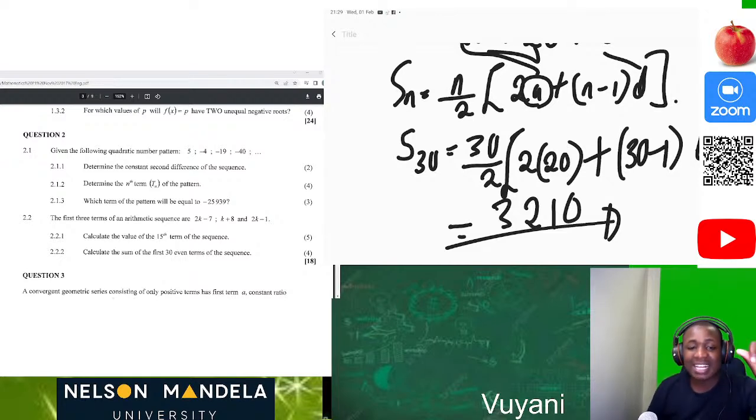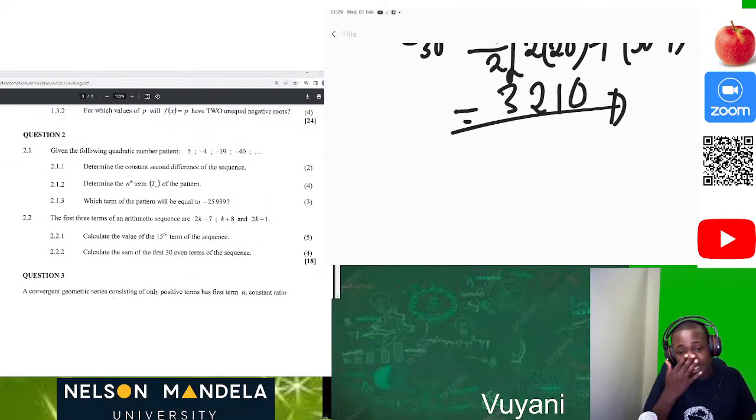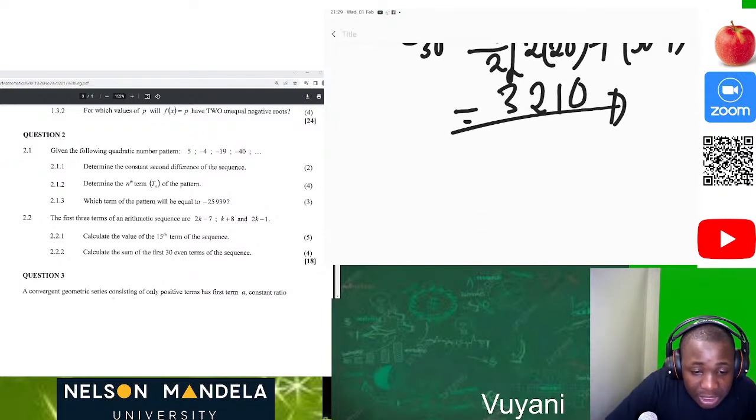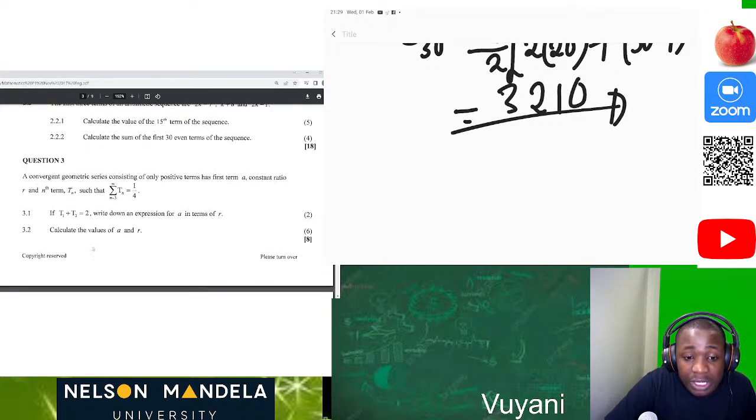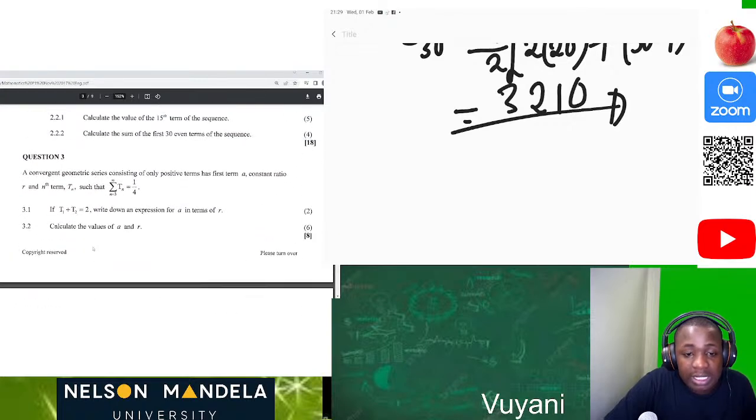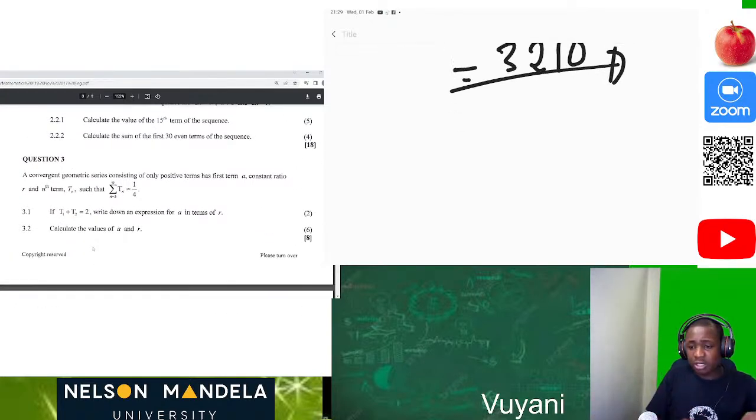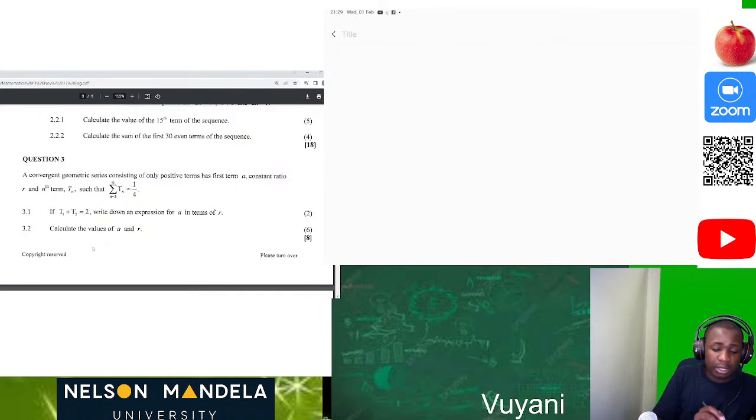Then we get our answer, just like that. Now let's move to the next question, which is probably the last question of the day. Let's see, what do we have here? Yes, this is the last question of the day. Question 3. It's quite short. It's only like 2 questions. On question 3,